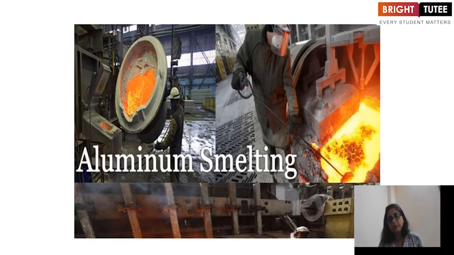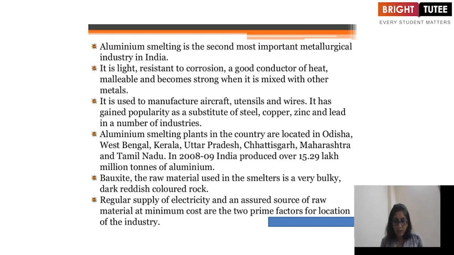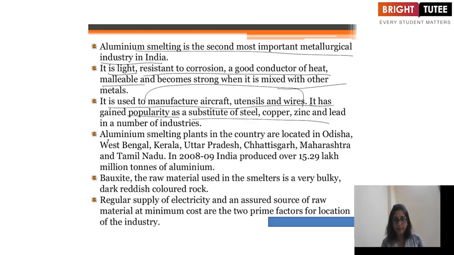And now let us do aluminium smelting. Aluminium smelting is the second most important metallurgical industry in India. It is light, resistant to corrosion, a good conductor of heat, malleable, and becomes strong when it is mixed with other metals. It is used to manufacture aircraft, utensils, and wires. So, these are the uses also. It has gained popularity as a substitute of steel, copper, zinc, and lead in a number of industries.